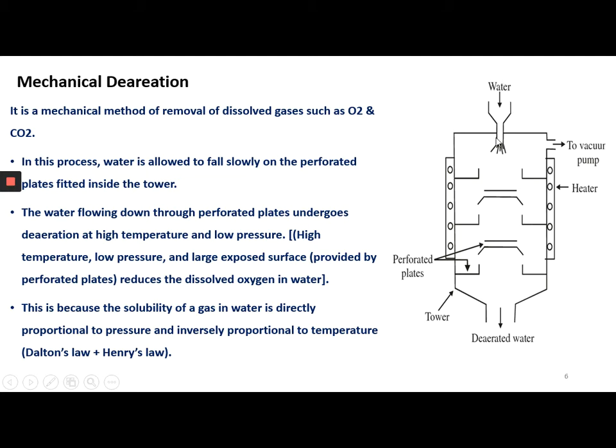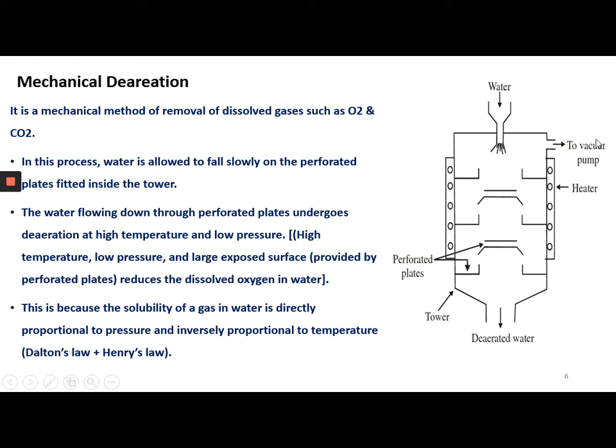So when the water is fed and falls on this perforated plate, or it can be sprayed on the perforated plate, the water flowing down through the perforated plates undergoes deaeration at high temperature and low pressure. The high temperature can be maintained by an external source, by supplying an external electrical heater.